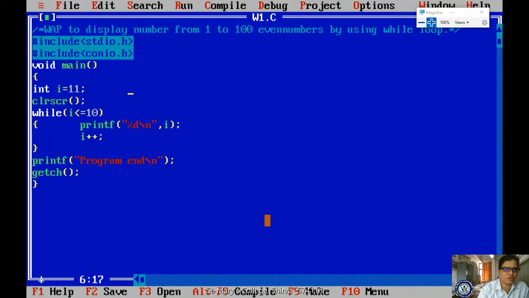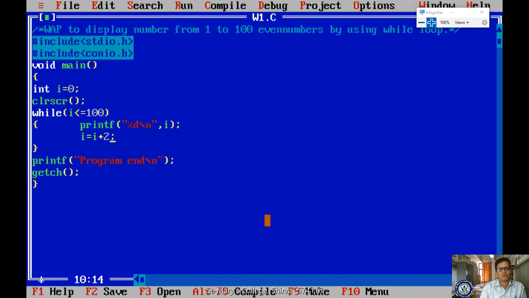Please observe here. I am assigning I is equal to 0. 0 less than or equal to 100. Right? After displaying the I value, how to increment the I value? I is equal to I plus 2.